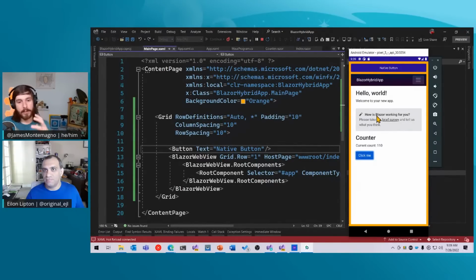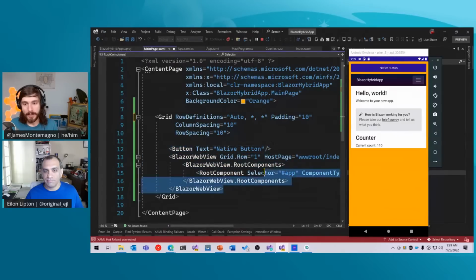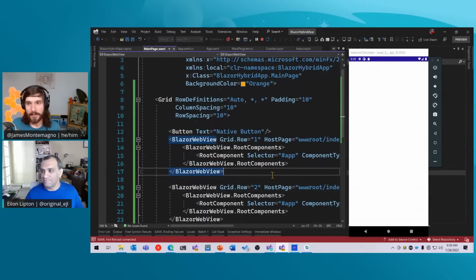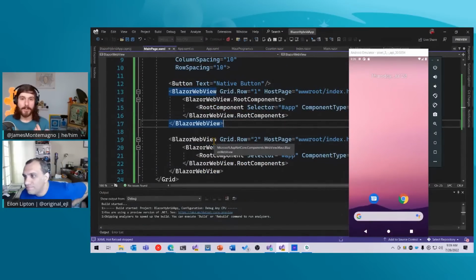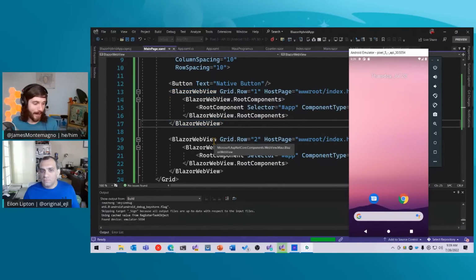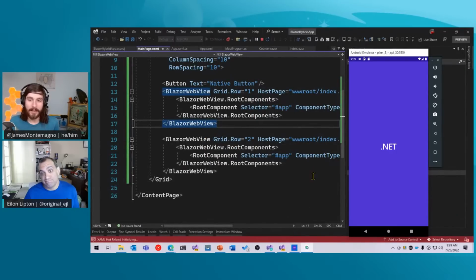You can have multiple Blazor web view controls as well. If I wanted to, I could, and I don't know if this is going to work or not, but it would be cool if it did, without having to reload it. I think it has to reload the state of it. But for example, I could put in multiple Blazor web views, and I could put in native components in between. I don't know if you'd want to do that, but you can. I'm doing it, and Alon can't stop me.